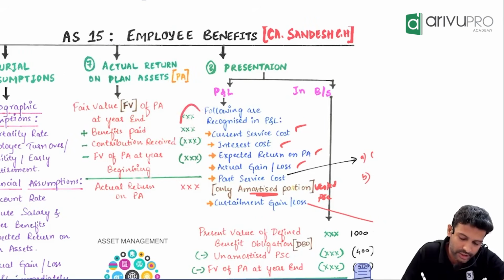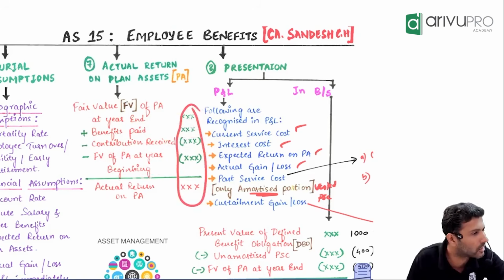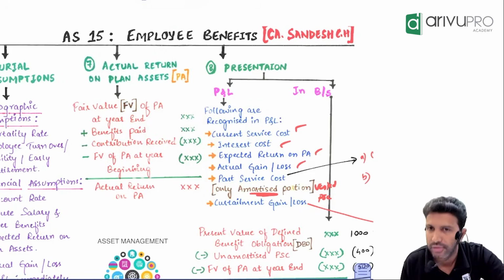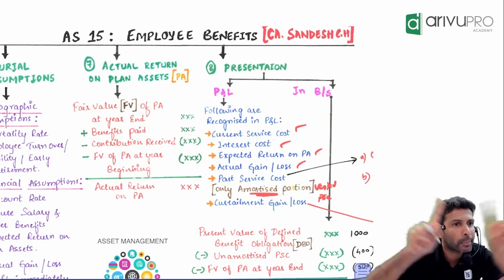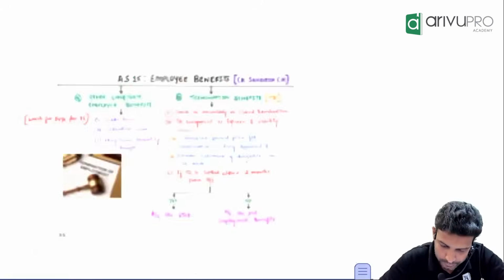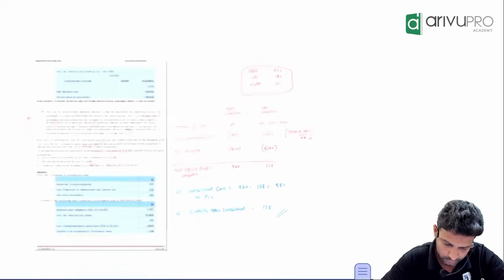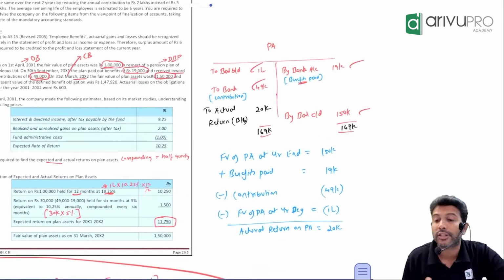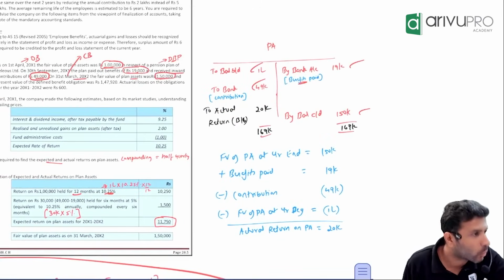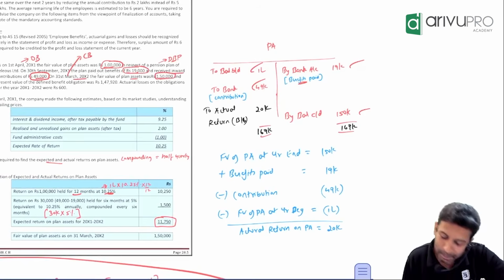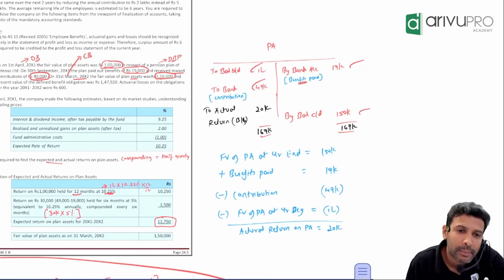I say a suggested answer will always be in this format. My suggestion is do like this. In case you don't get it at all, if you forget the formula, put up a ledger. Your call. Okay, this is what we calculated here first of all. Actual return on plan assets.